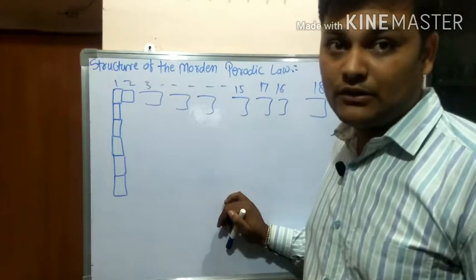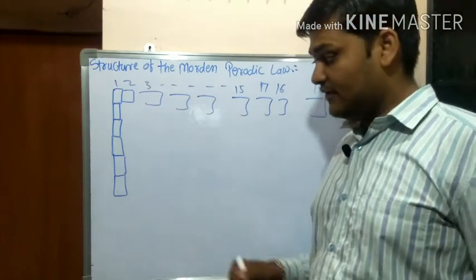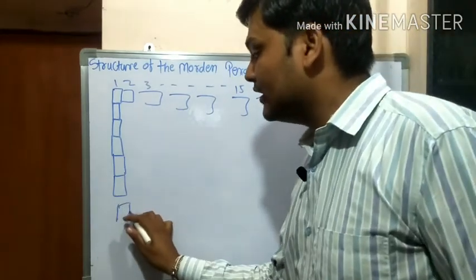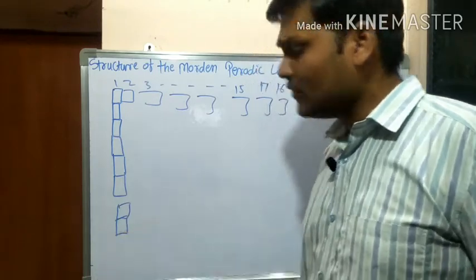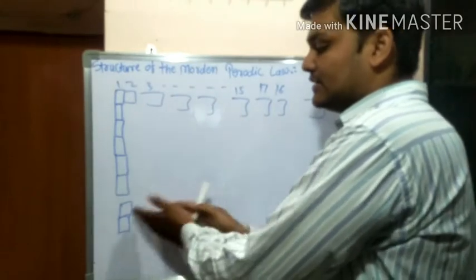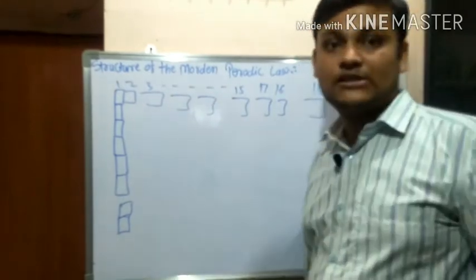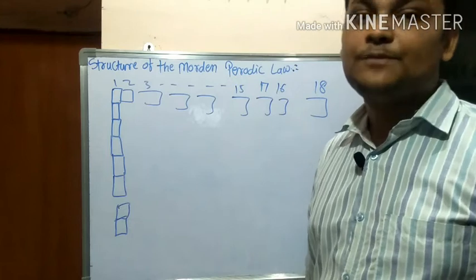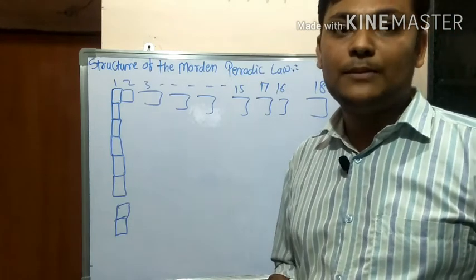Apart from these 7 rows, 2 rows are placed separately at the bottom of the periodic table. They are part of the periodic table but placed separately.